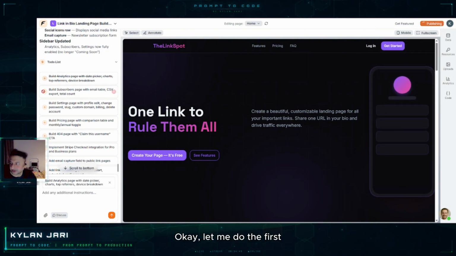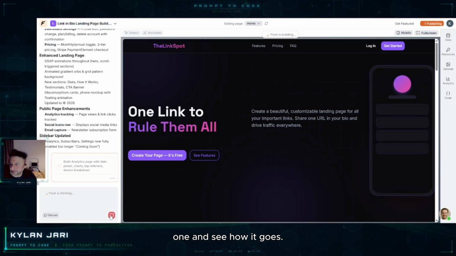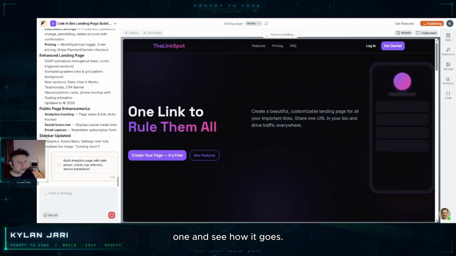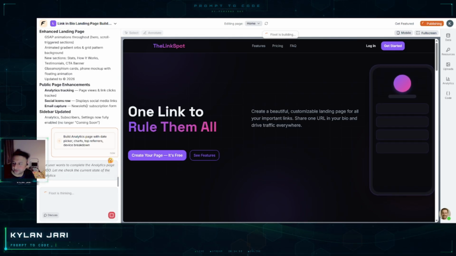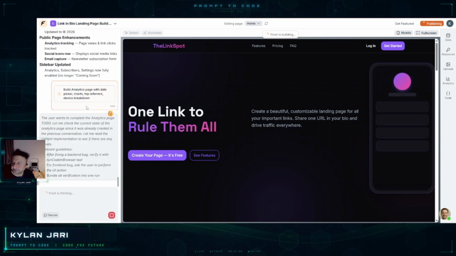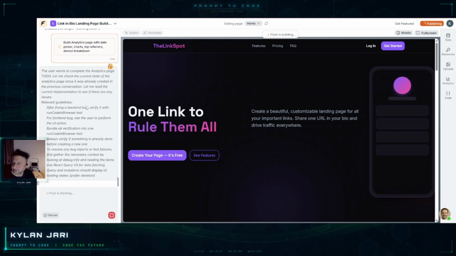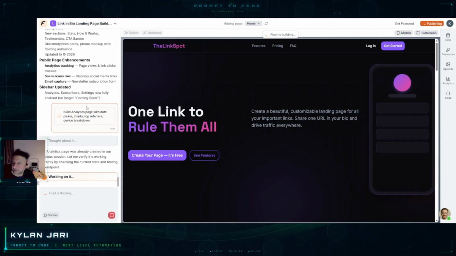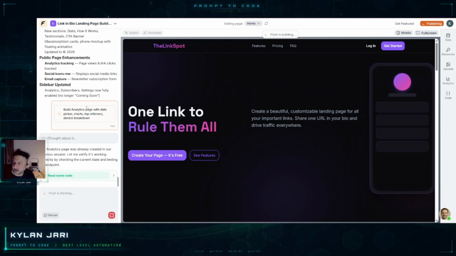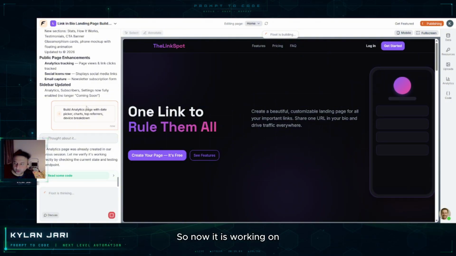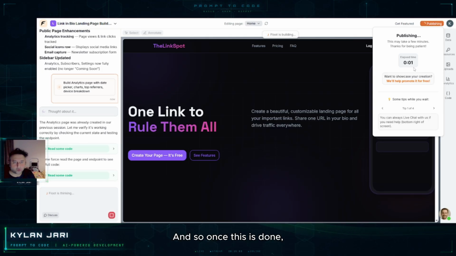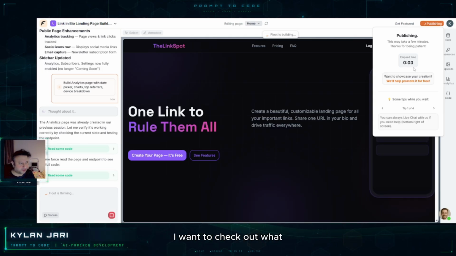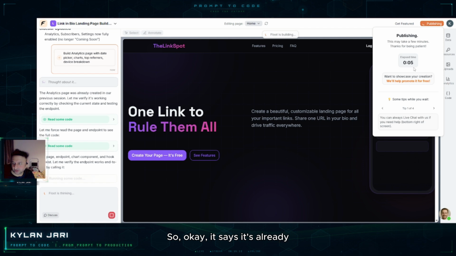Let me do the first one and see how it goes. Maybe we have to build one by one, not everything in one go. So now it is working on it. Once this is done, I want to check out what it has built.